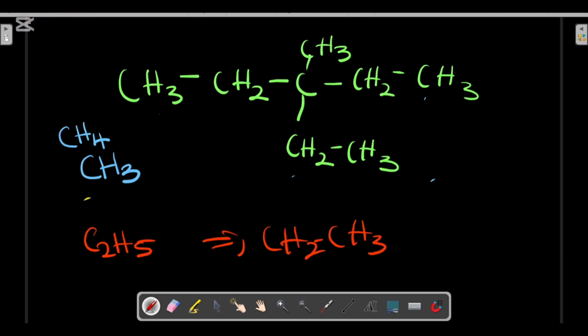I think this should be the staggered structure formula. So this is another method of drawing it, so don't get confused whenever you see me drawing this way. So this is the same thing as this. Let's check whether it's the same.